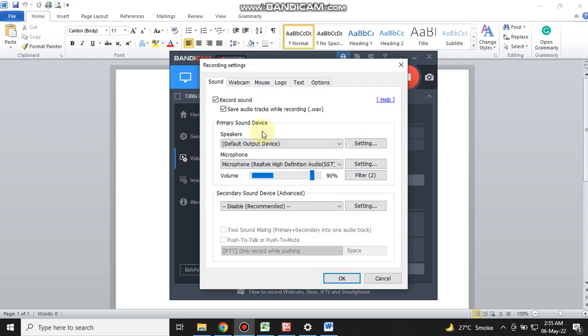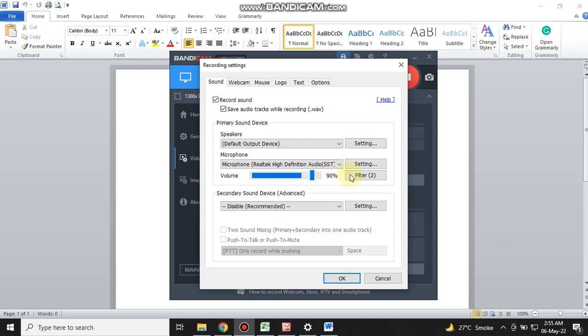Sound: you just click on record sound, then the sound of your teaching material will be recorded. And make the speaker option the default output device. And the microphone available in your system. In my system it is Realtek High Definition, therefore I selected it. We can adjust it, like I adjusted it at 90, and here you can filter.